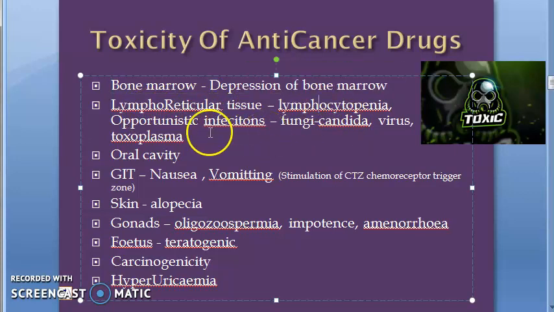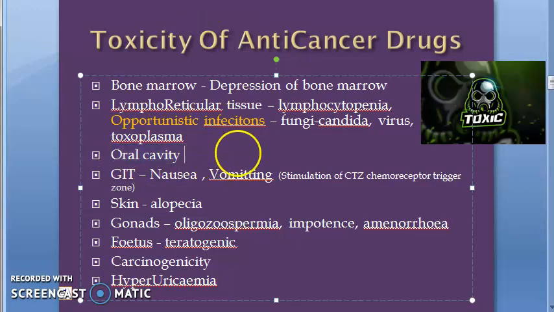The lymphocytes may not function properly, so there can be opportunistic infections like candida infections, that is fungal infections, viral infections, toxoplasma, all these things. What is toxoplasma? Parasite, correct? It's a protozoan parasite. So it can of course lead to opportunistic infection.